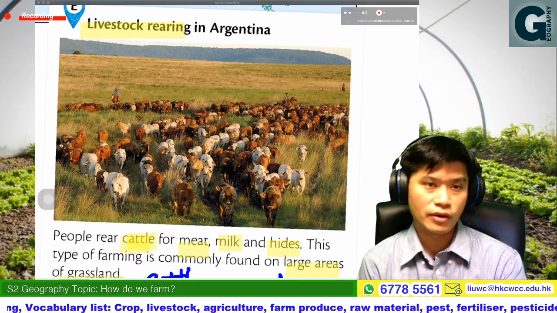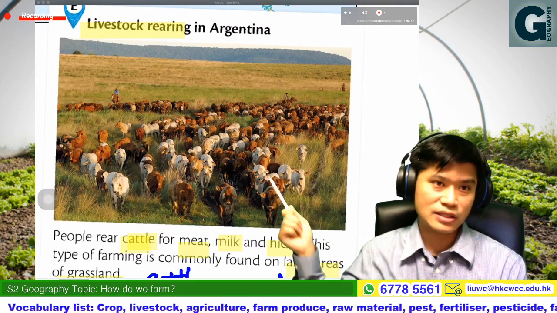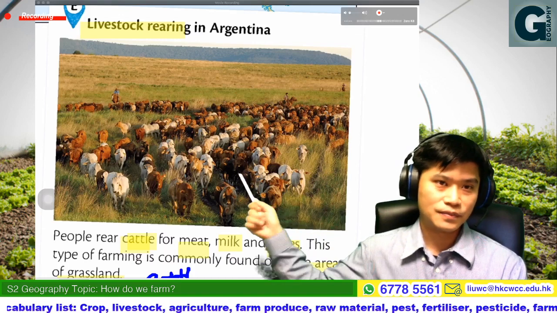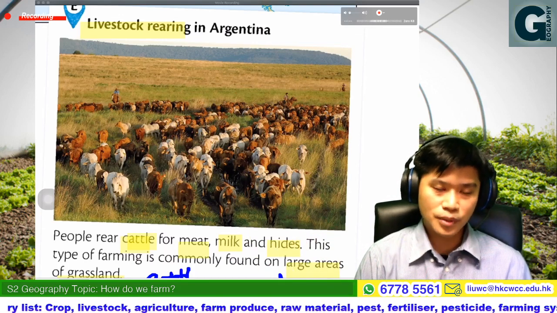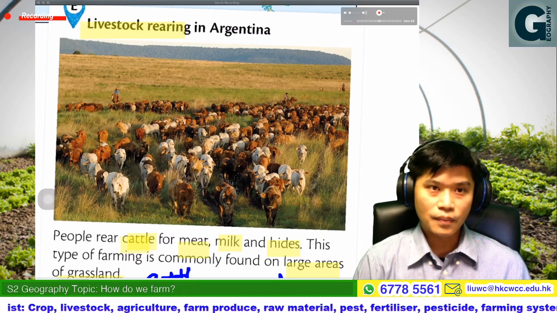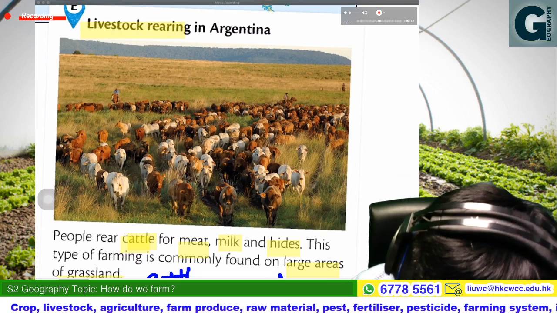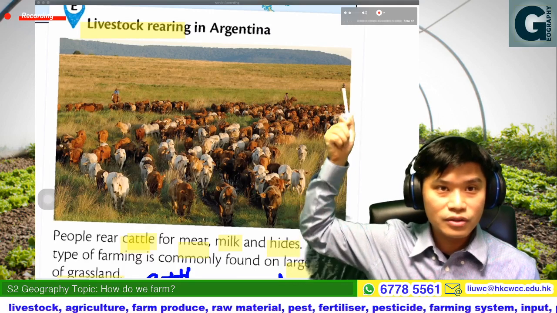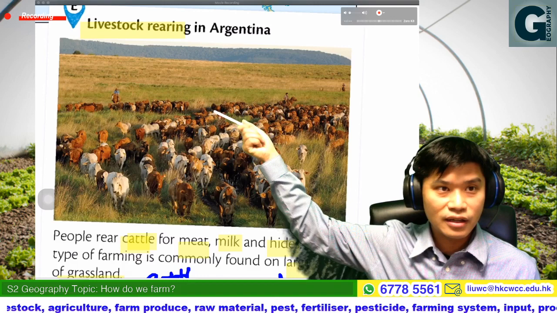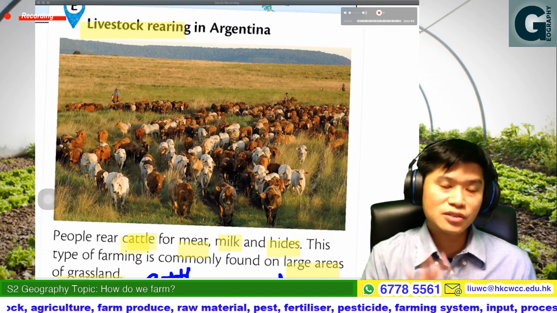First you can see the farm size is extremely large, on the grassland. But how many labor are there? Yes, I can count here: one, two, and three. Just three labor.